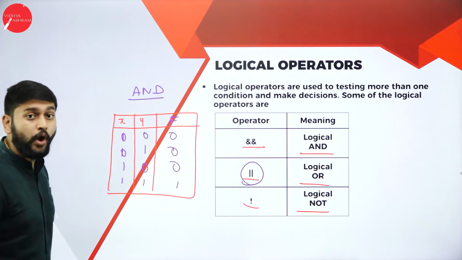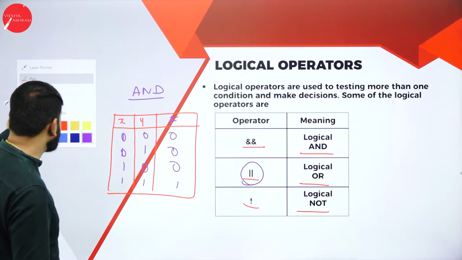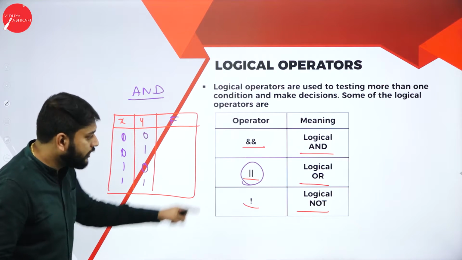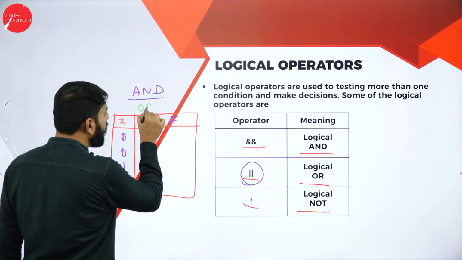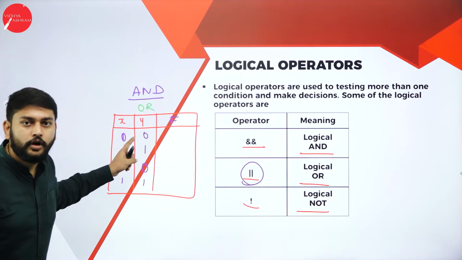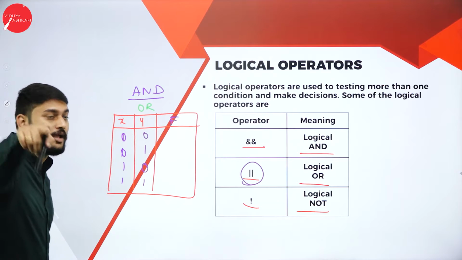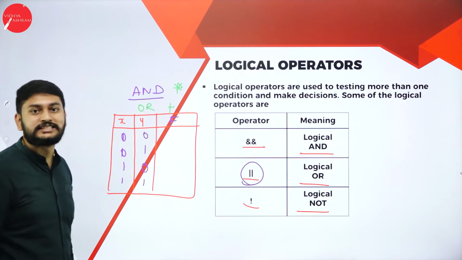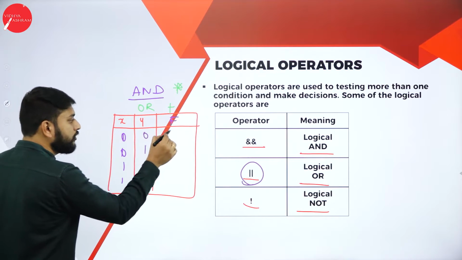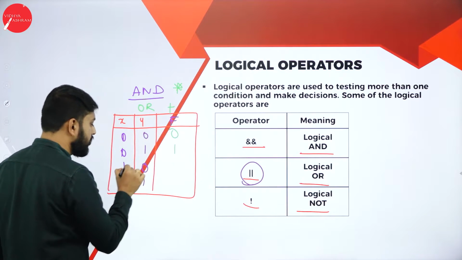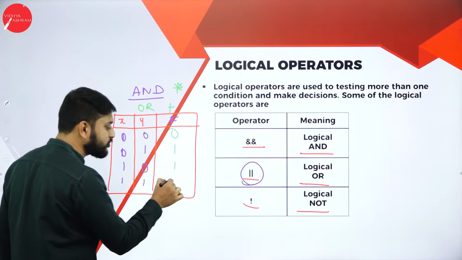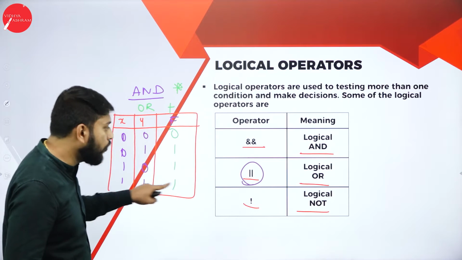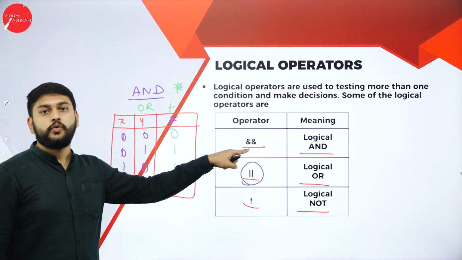Suppose you are using OR, this is the OR symbol. So look at this example. I'll just erase it. I'm using OR. For AND I used multiplication, for this I'm using plus, addition. 0 plus 0, 0. 0 plus 1, 1. 1 plus 0, 1. 1 plus 1, it is 1. Got it? This is how OR is working.